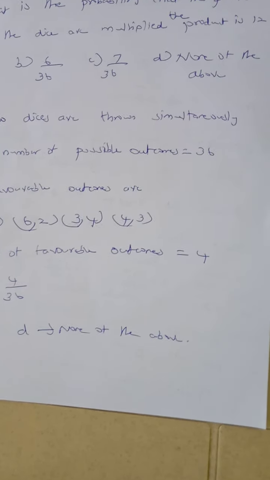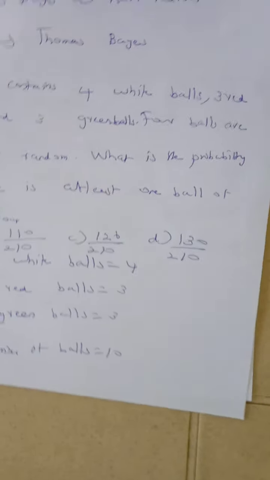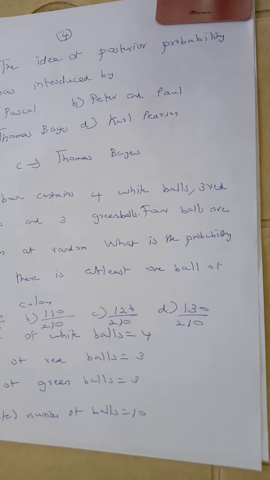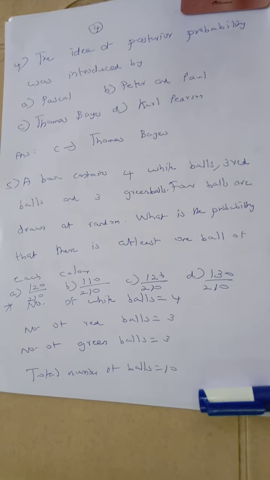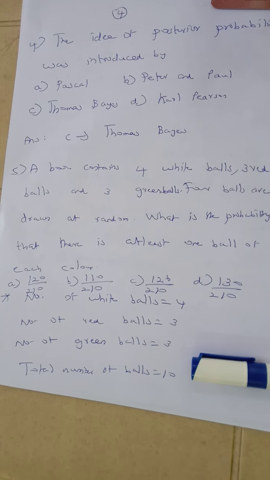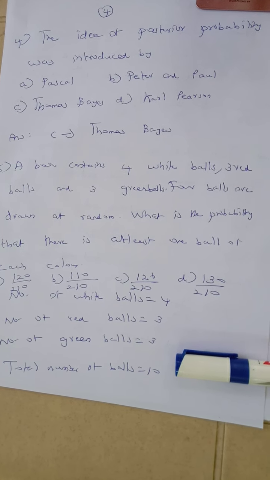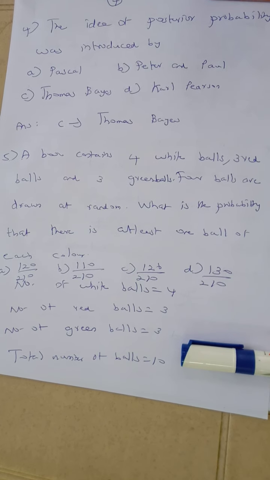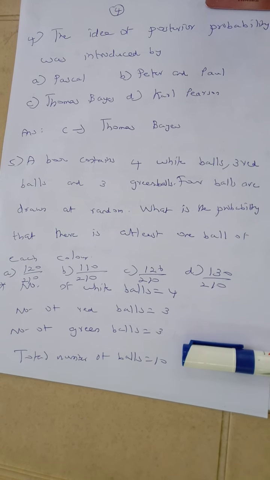Question number 4. The idea of posterior probability was introduced by option A, Pascal, option B, Peter and Paul, option C, Thomas Bayes, option D, Karl Pearson. Here the correct answer is option C, Thomas Bayes. We will see about Bayes theorem in the upcoming videos. Let us move to the next question.